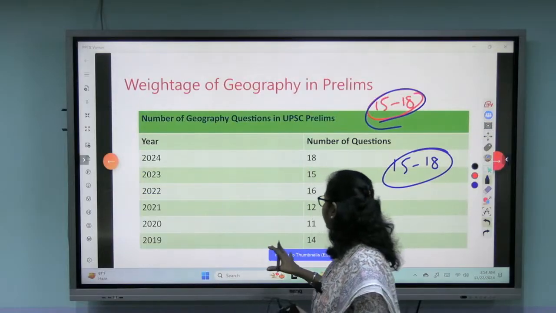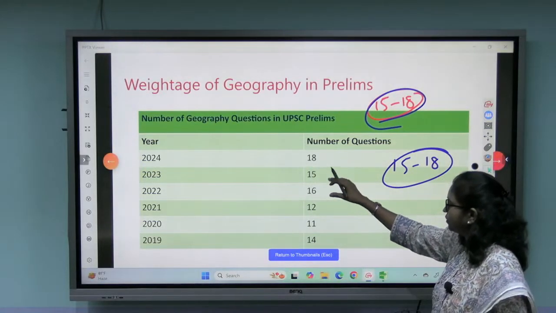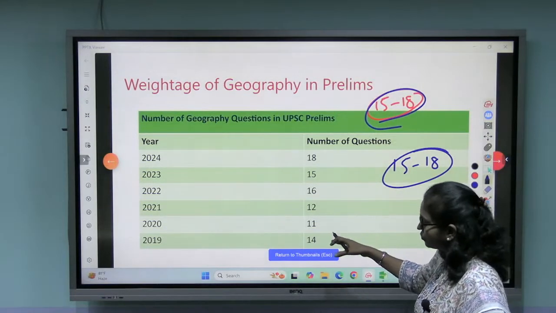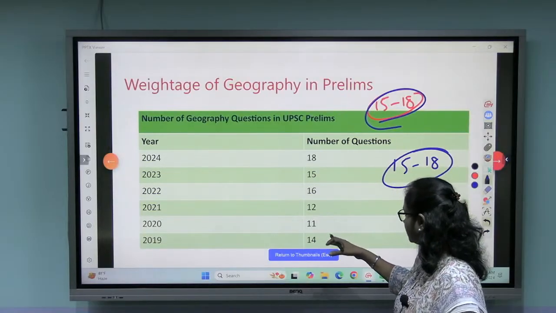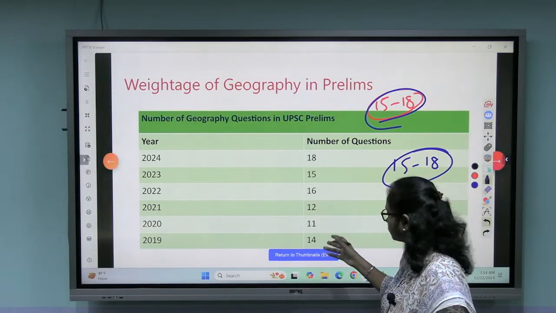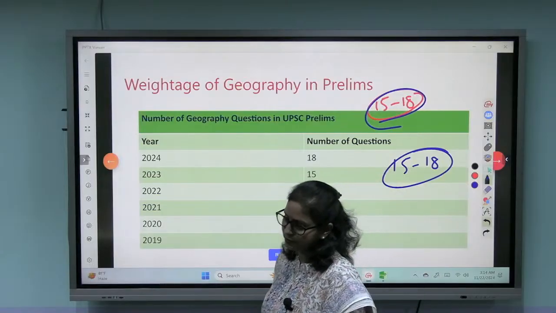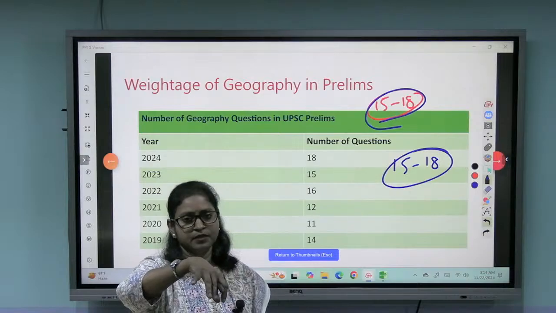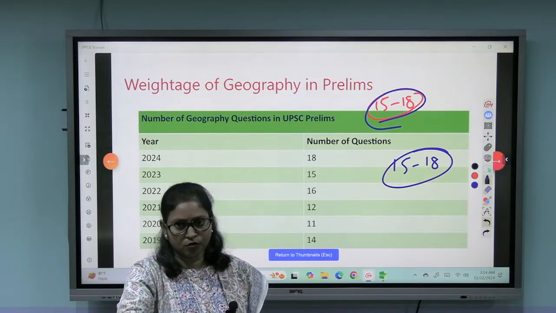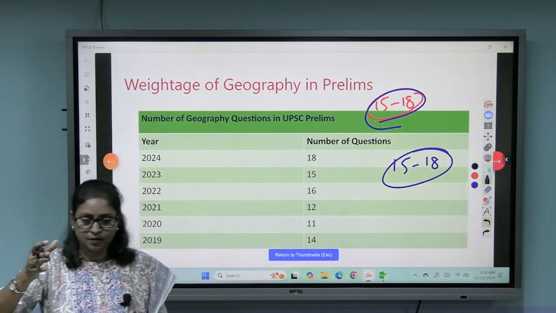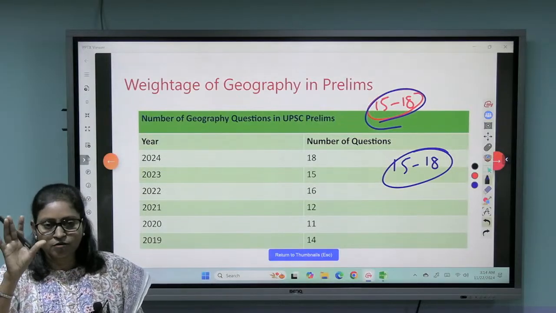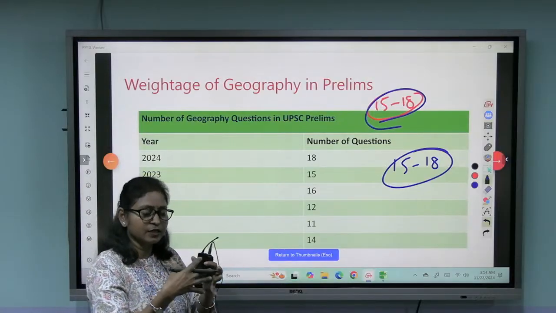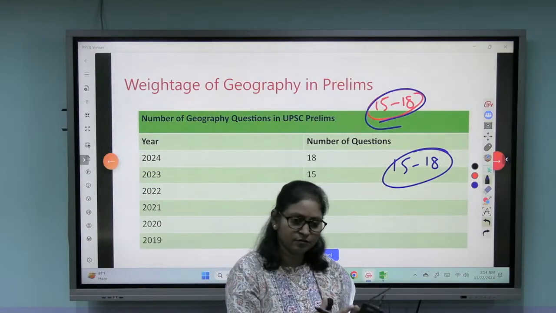You can look at the weightage: 2024, 18 questions; 2023, 15 to 16; 2021, 11; 2019, 14 questions were asked. One or two questions, some put under environment and some put under geography. The same question, sometimes I may put under geography, while others put it under environment, because there is a close link and relationship between environment and geography.